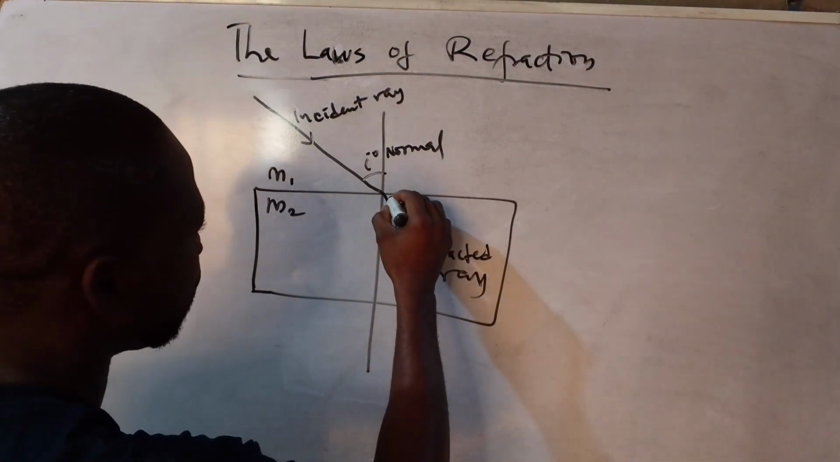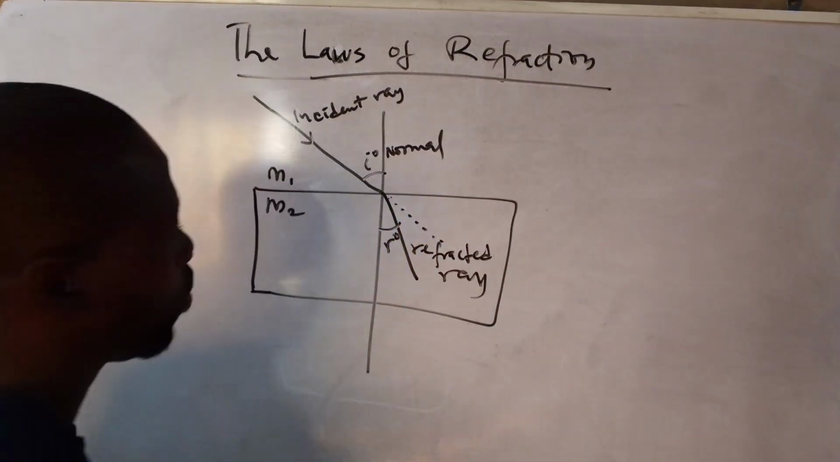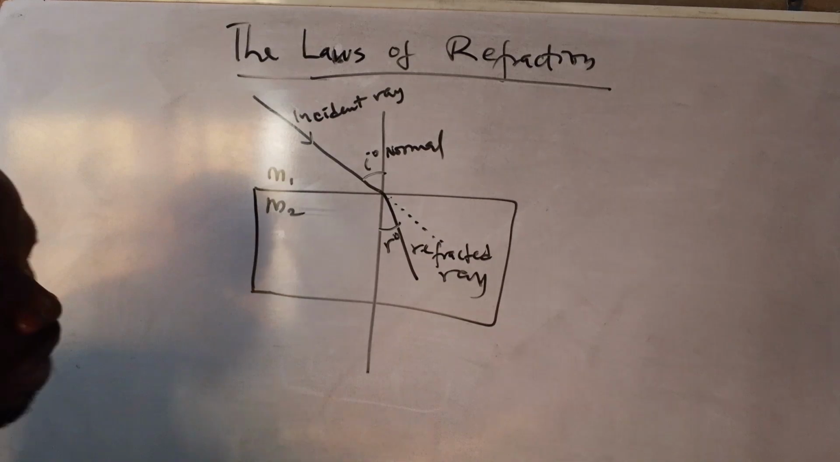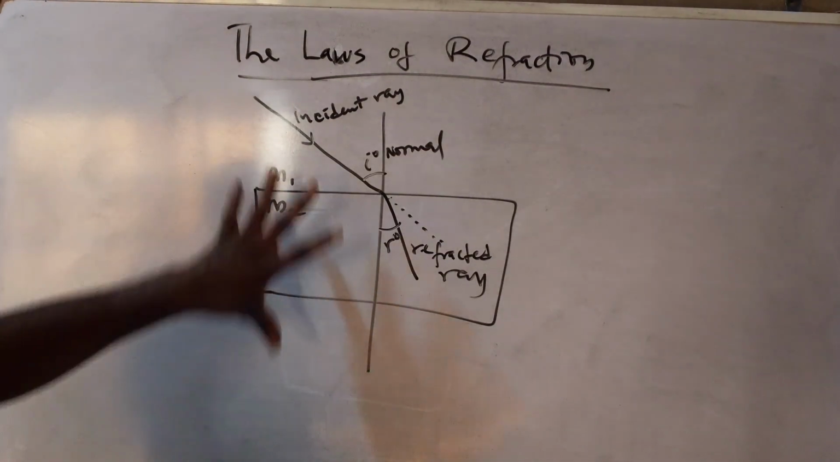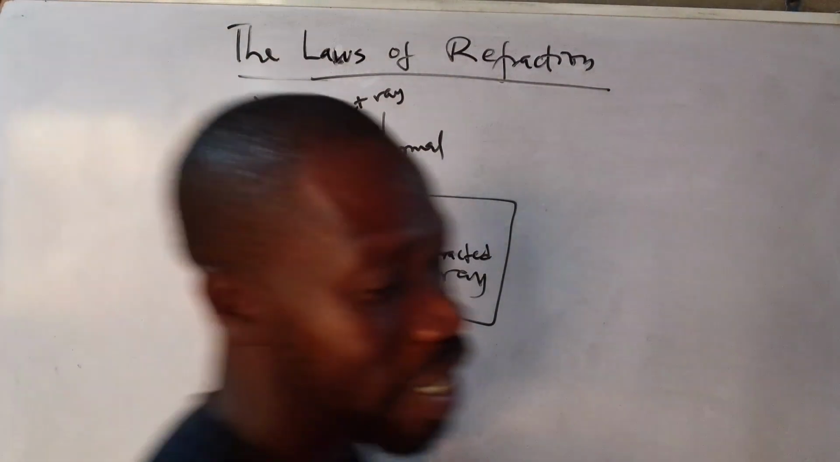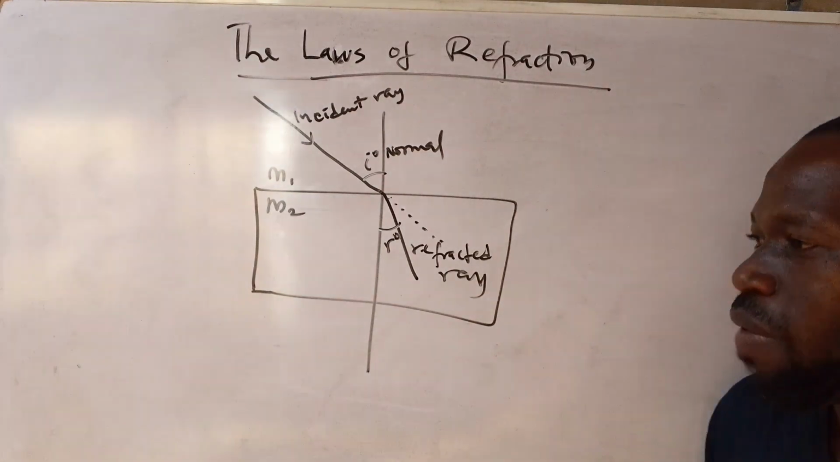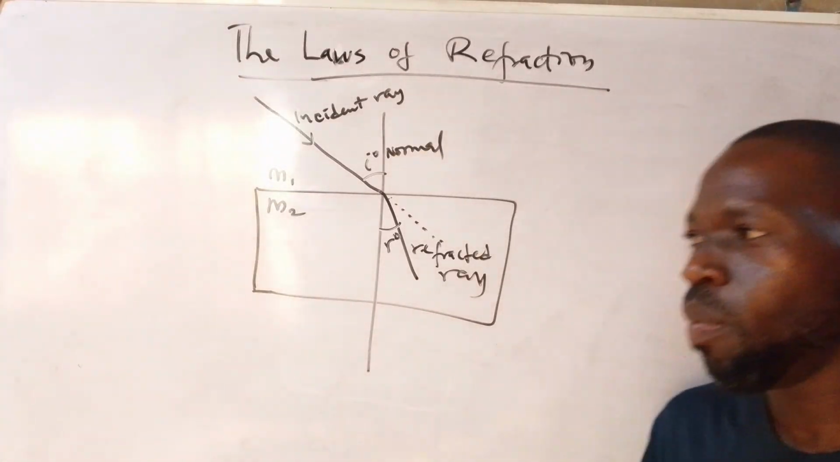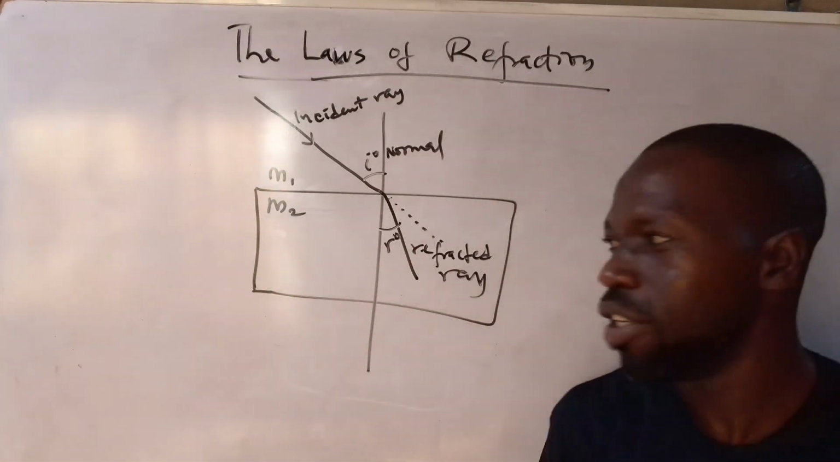Normally the light should have traveled on this straight line, but it has been refracted. All right, so this is refraction of light: change in the direction of light when it travels between mediums of two different densities. All right,